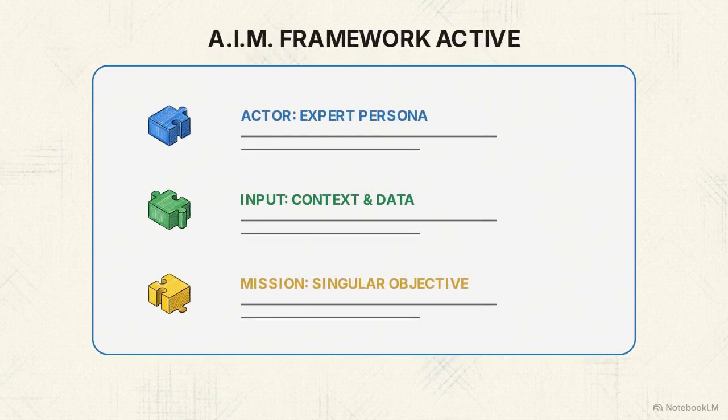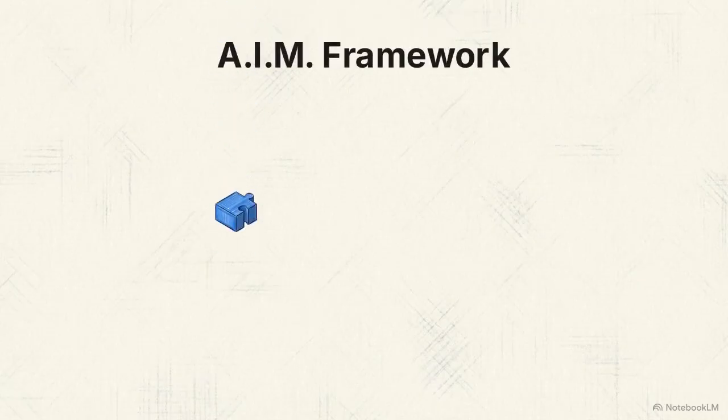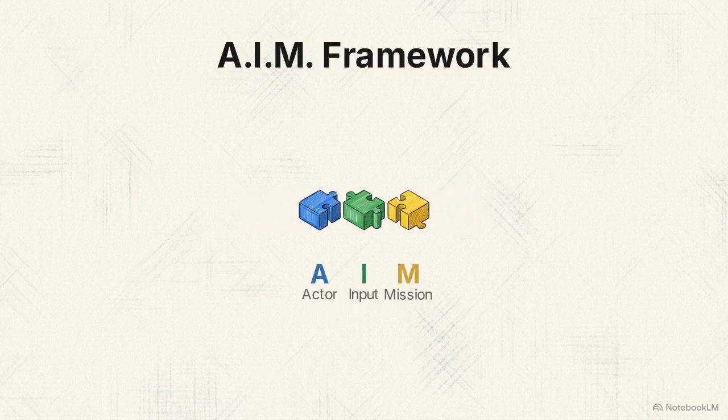highly customized expert role. Mastering AI isn't about understanding complex coding. It's about mastering the architecture of your input to control the output. This structure is called the A.I.M framework. These 3 interlocking variables form the mandatory foundation for any high-value interaction.